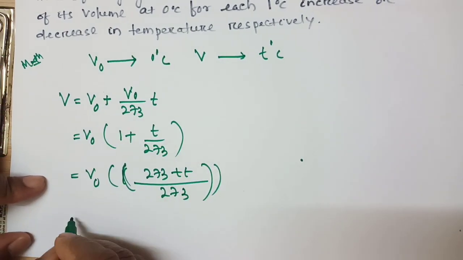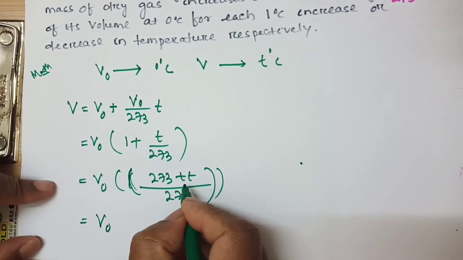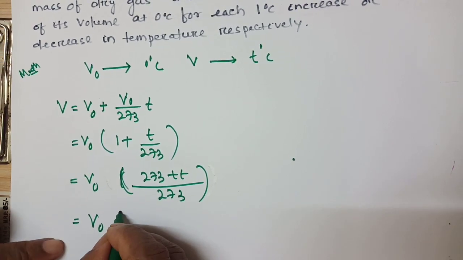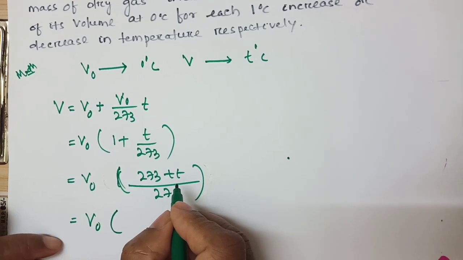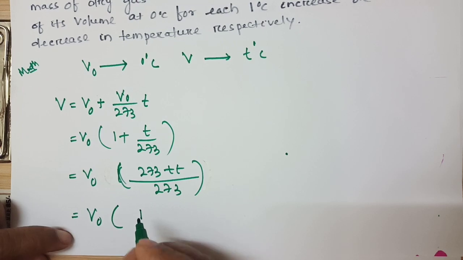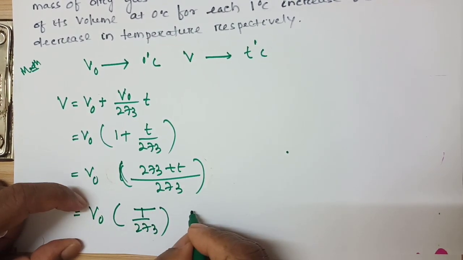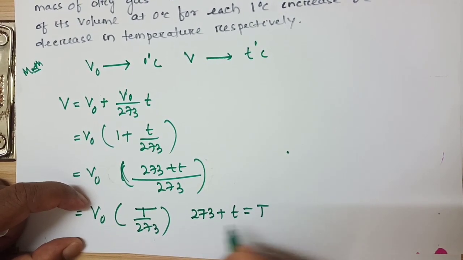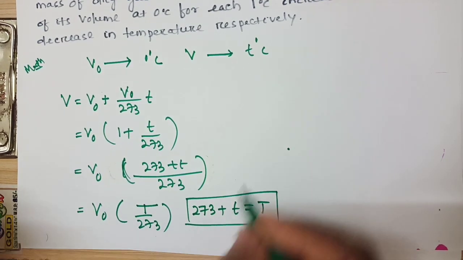Okay. So is equal to what? You can write V0 (273 plus T) by 273. Here 273 plus T is equal to T, that is the absolute temperature. Okay, so you know that is V0.